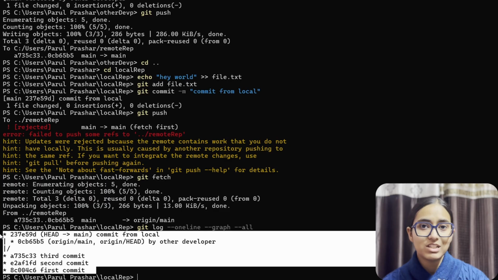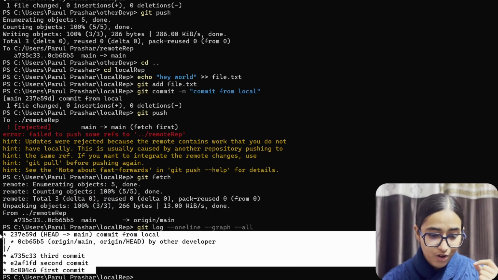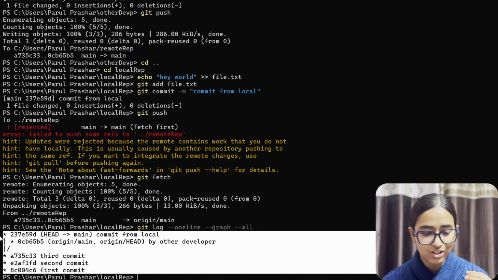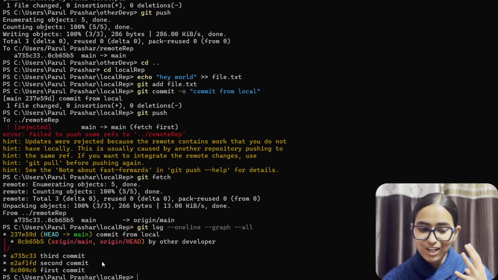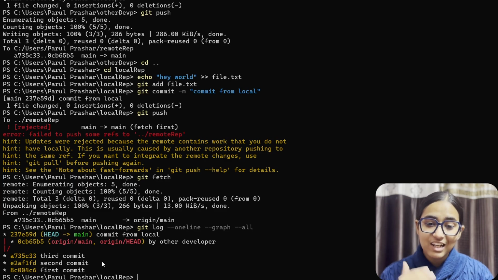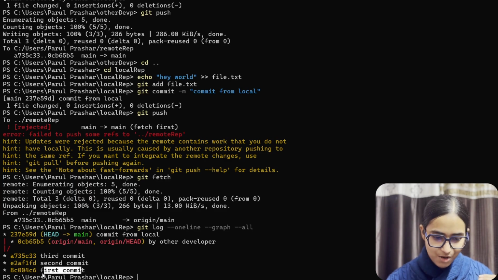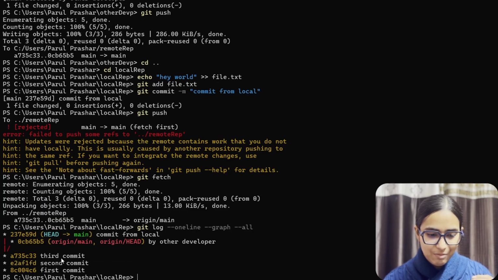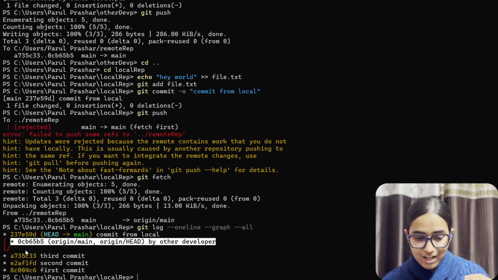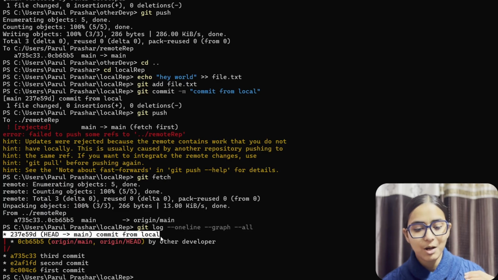Now, if you're someone who has seen tons of videos on what Git actually is, then this is the diagram that almost everyone draws in their YouTube videos. But if you could tell those people that we can actually draw this diagram in Git itself, it is such an interesting concept. So we made the first commit, second commit, third commit, and then we went to other developer, which is our branch, and we did not update the local, and we made a commit from local.